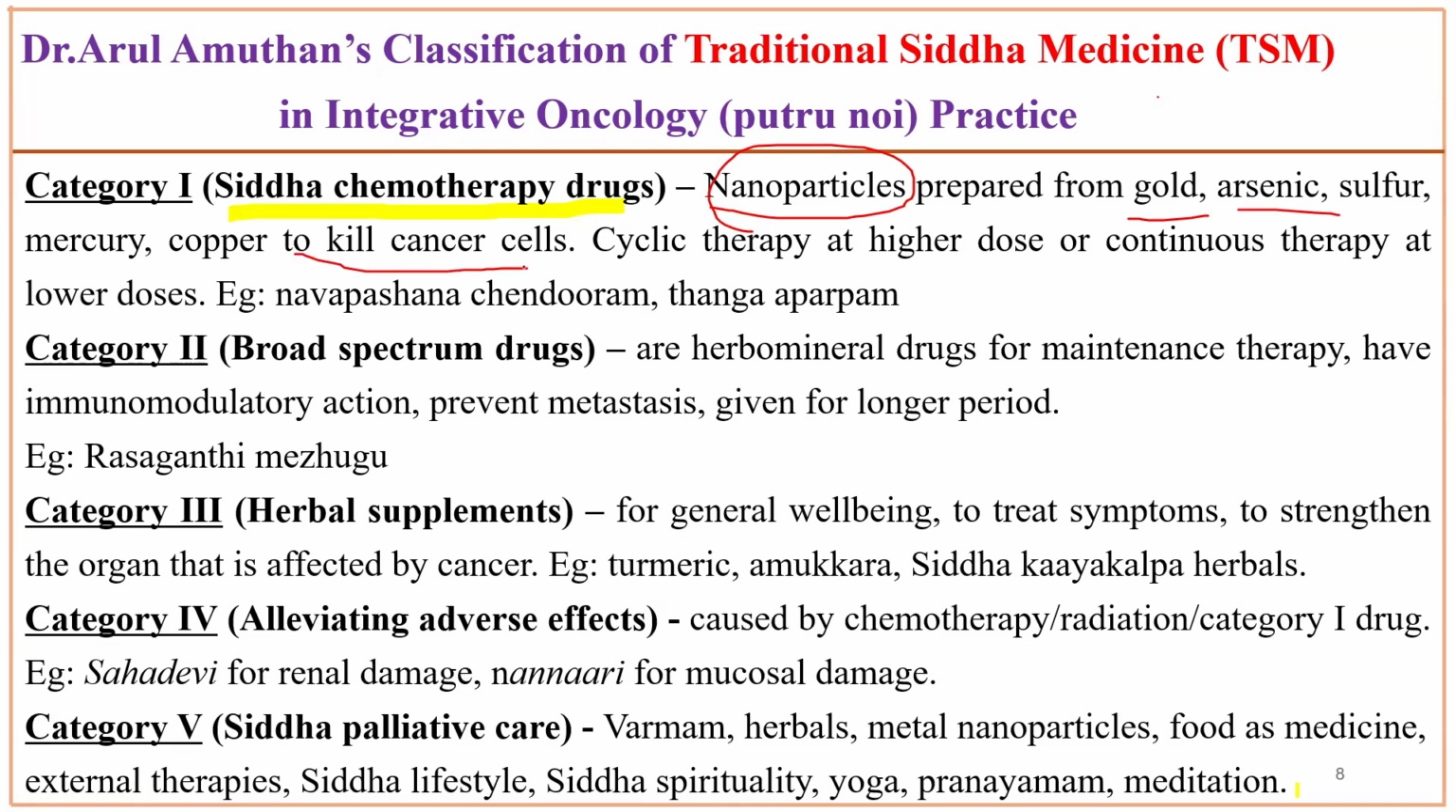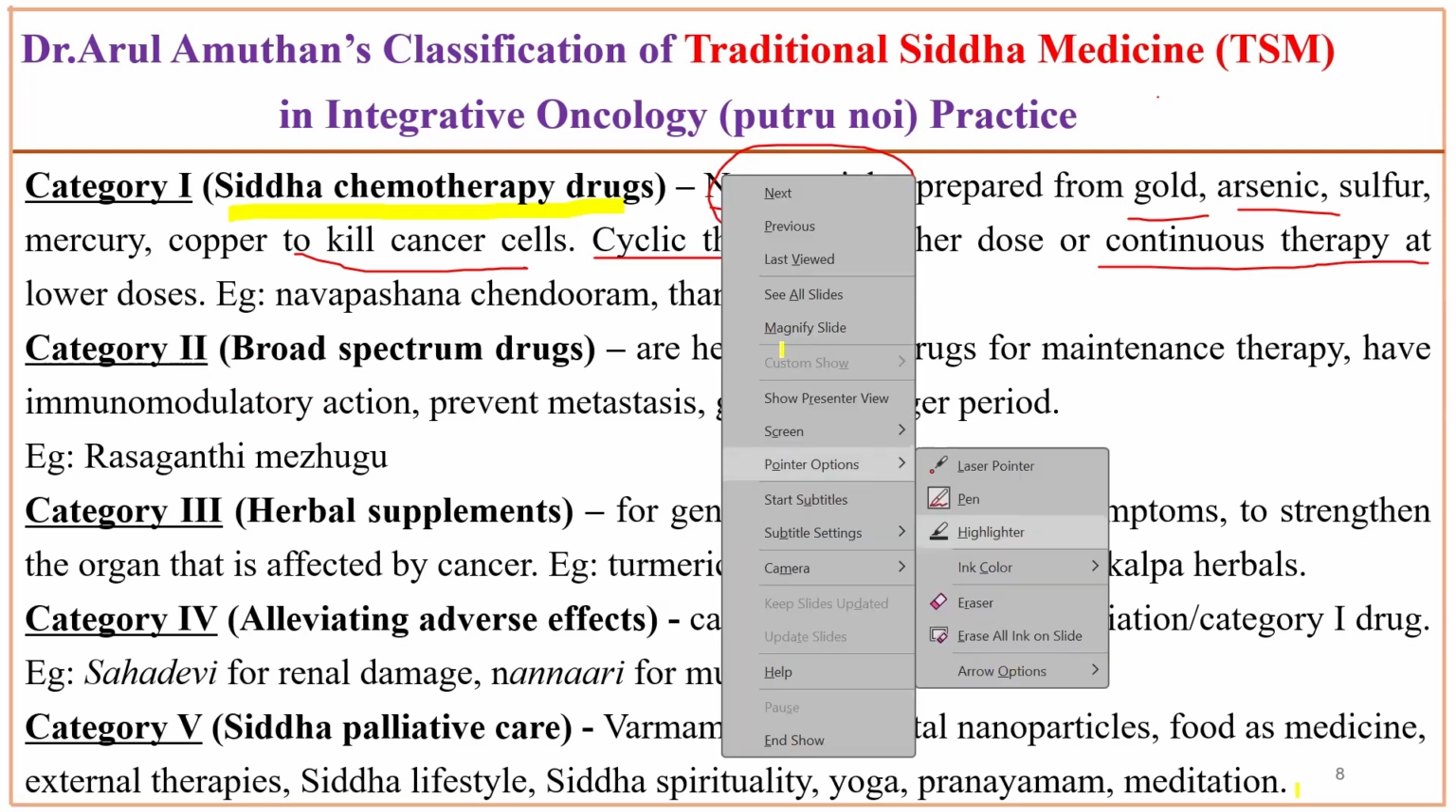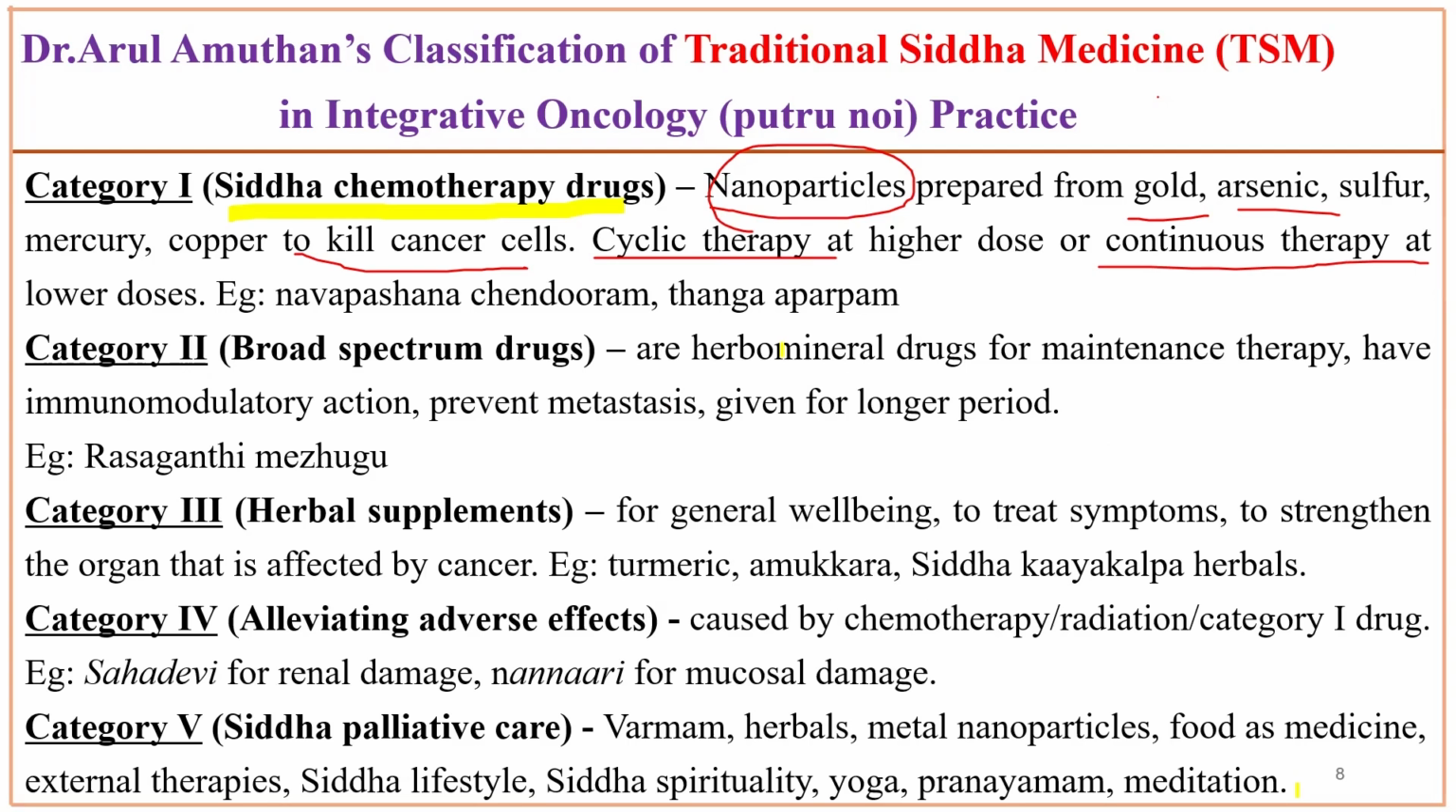Usually Siddha chemotherapy drugs are given for a short period, for example 3 days, 5 days, 7 days, 15 days. After that, some drug-free holidays are given along with some dietary restriction and some herbal treatment to reduce the adverse effects during the therapy. Again, the cycle continues and drug therapy is continued. This is how cyclic chemotherapy at higher doses is given in Siddha medicine. Category 2 drugs are called broad spectrum drugs. These are usually herbo-mineral. They have both herbal as well as metallic components.